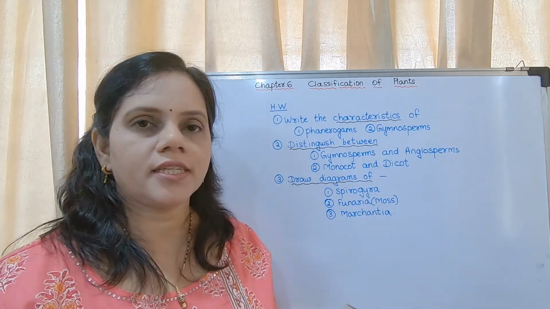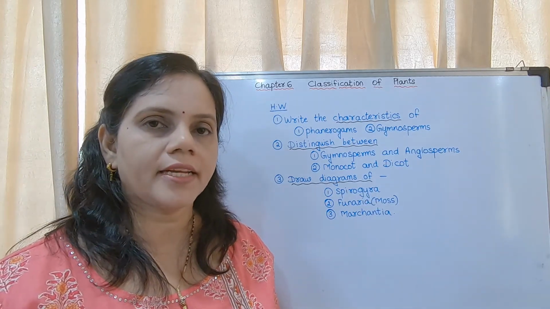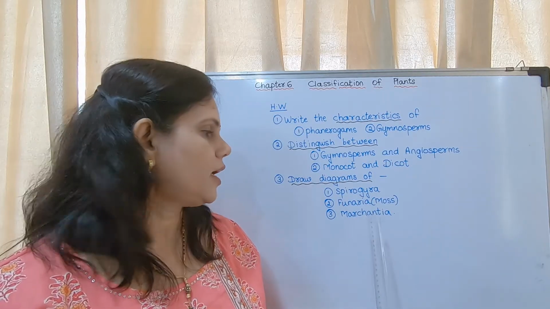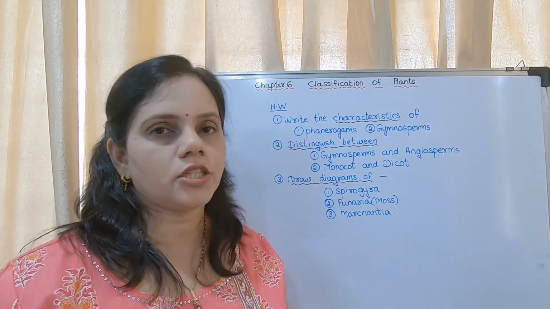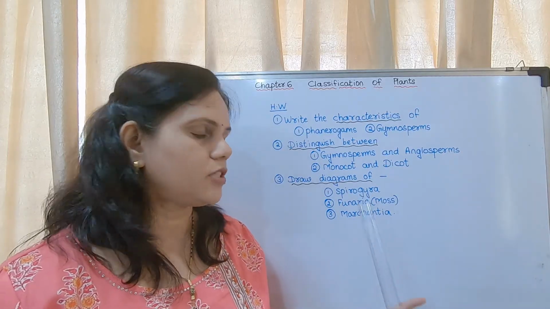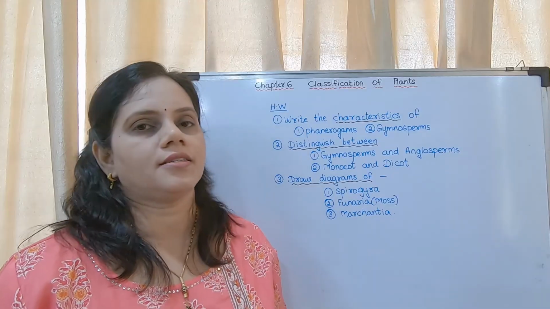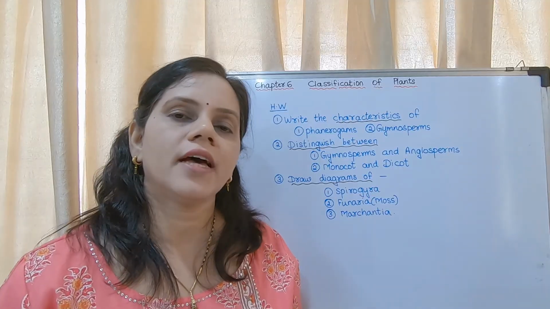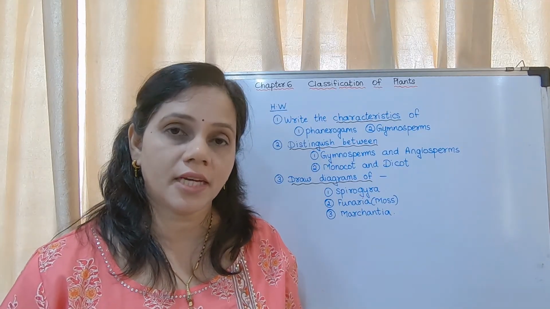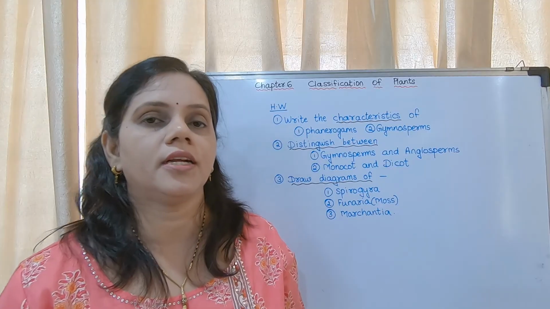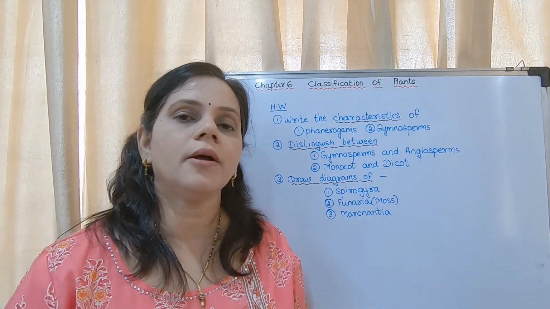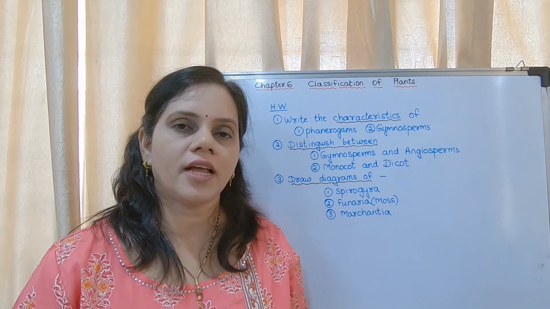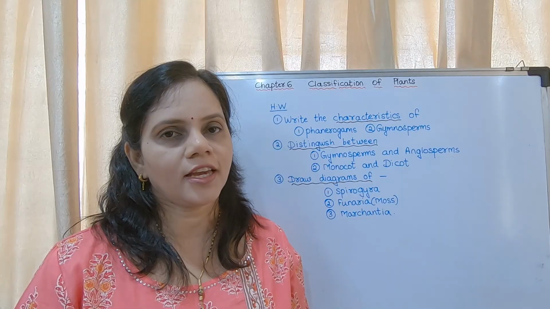Draw diagrams of. Yesterday I didn't give you diagrams to draw. Today you have to draw the diagrams as homework. Spirogyra, Funaria and Mertensia. Now these are the questions which are generally asked. These diagrams are asked. So this is the homework. So you may do the homework. So we have finished the portion of the chapter, chapter 6 from section B, Science 2. Hope you have understood the chapter. If you are having any doubts, you may ask. Okay, thank you.